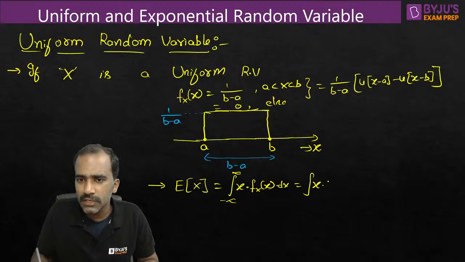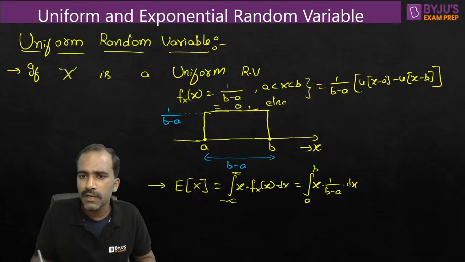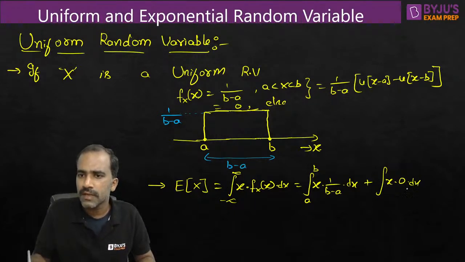So it is x into fx of x. 1 by b minus a is not the equation for all values of x. It is the equation only for x values from a to b. For the remaining values, like b to infinity or minus infinity to a, the equation of the PDF is 0.